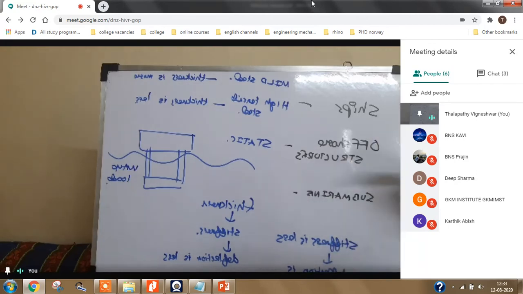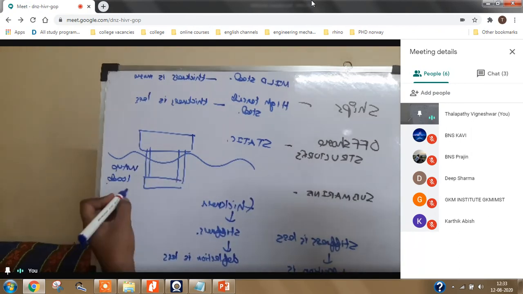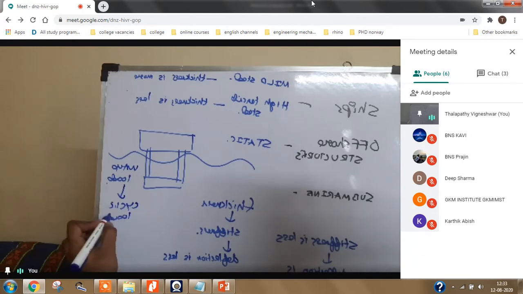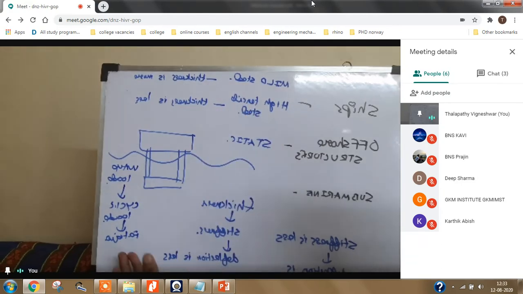And offshore structures are more prone to wave loads. Wave loads means cyclic loads. Because of cyclic loads, there is a failure called fatigue. Fatigue will take place because of cyclic loads. To avoid fatigue, there is no need for high tensile steel, because fatigue will mostly take place in the weld region.